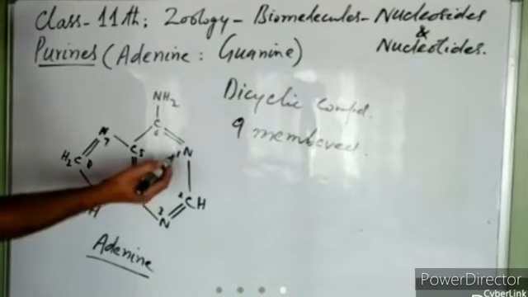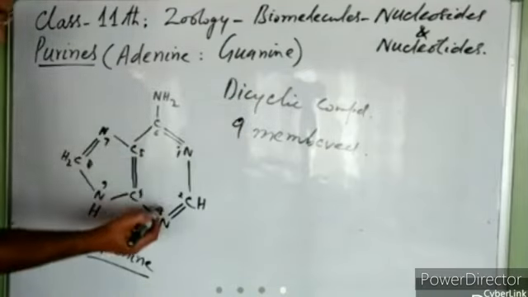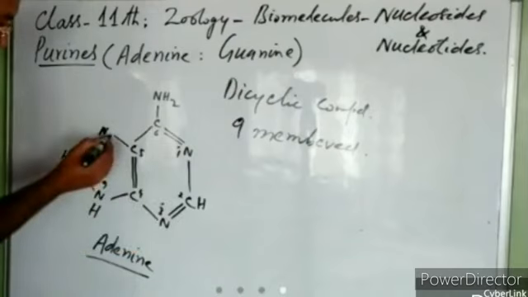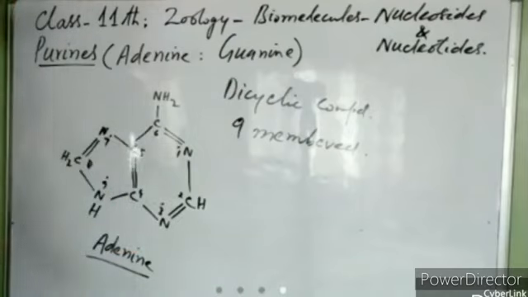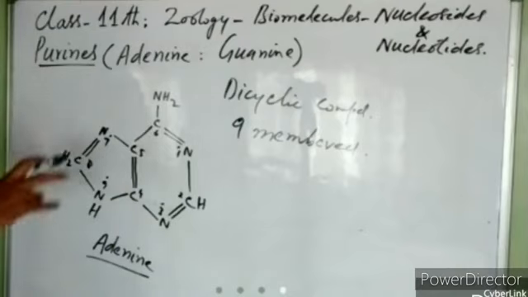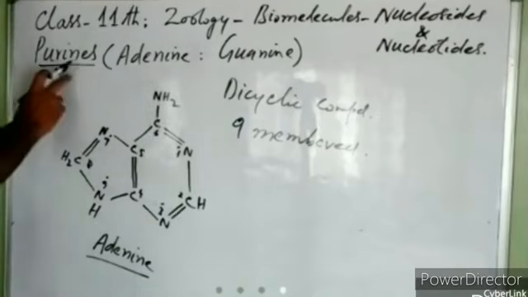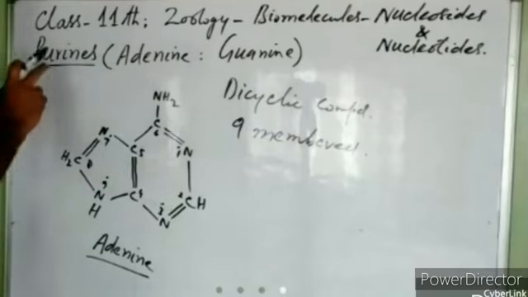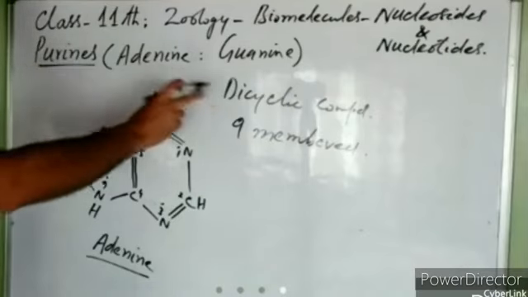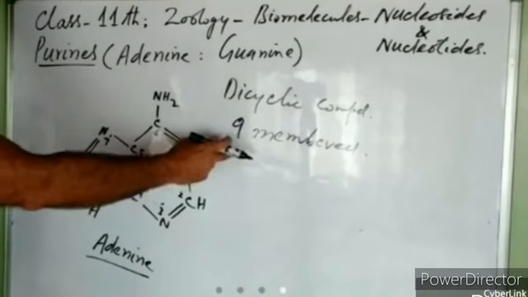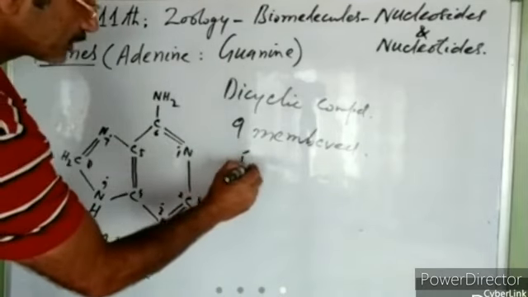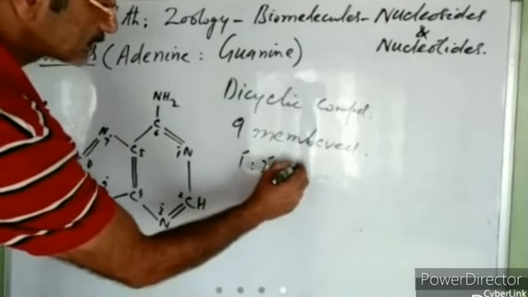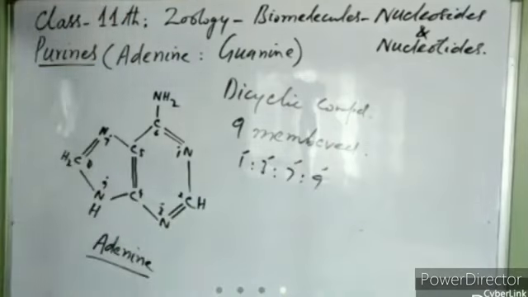Having nitrogen at position 1. This is position 1. This is position 3. This is position 7. This is position 9, right? So this nitrogenous base is adenine, and this falls in purines. As I told you, purines are the nitrogenous bases which are dicyclic, which are 9-membered, having nitrogen at position 1, 3, 7, and 9, right?